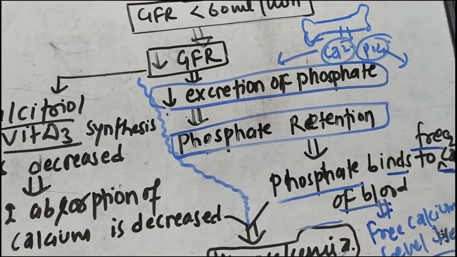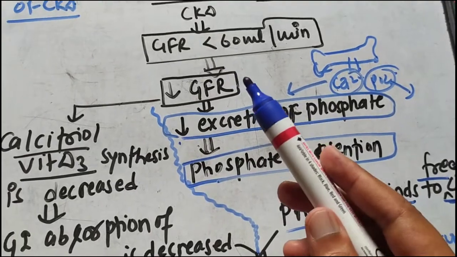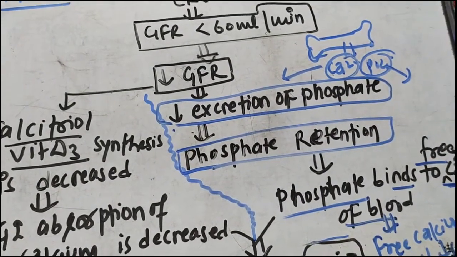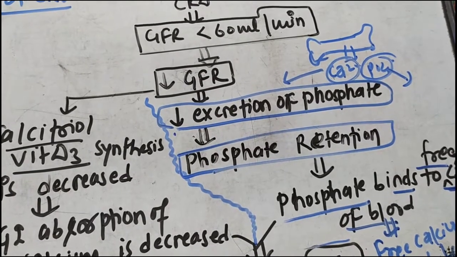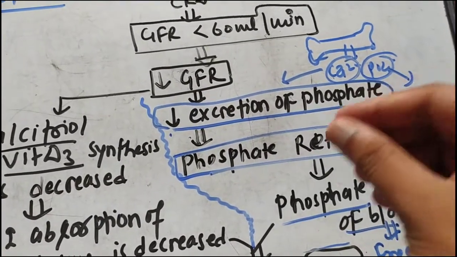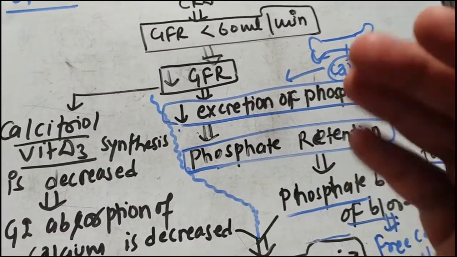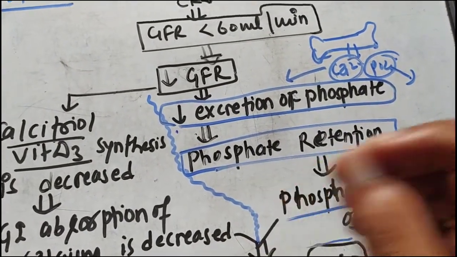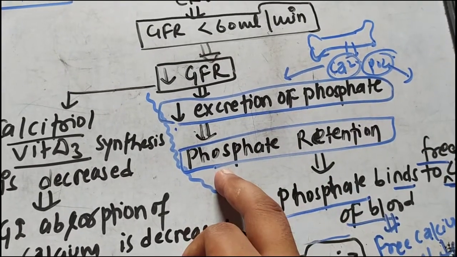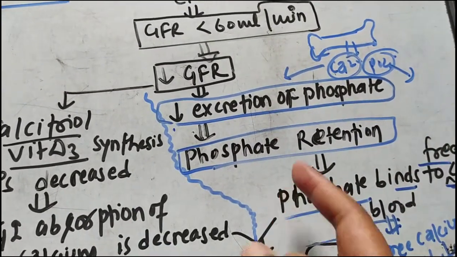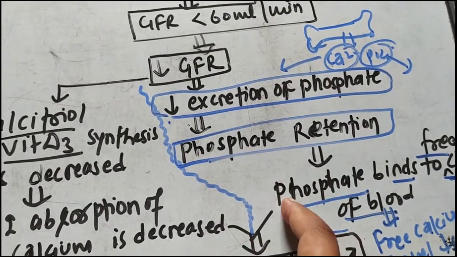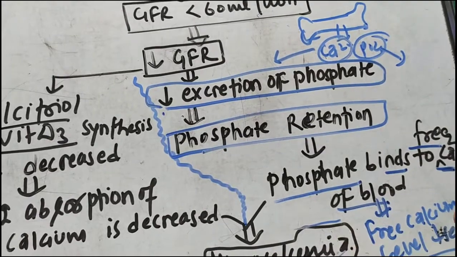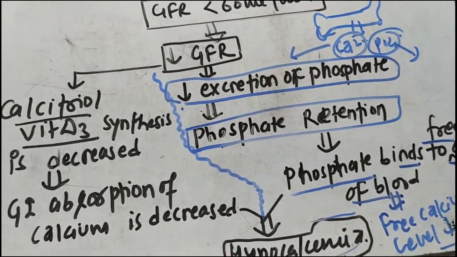Let me again repeat. In CKD, after stage 3, usually the GFR is decreased, so the excretion of phosphate is also decreased. Phosphate is normally produced in the bone mineralization, that is in the bone breakage, and now the phosphate is not excreted. It means the phosphate is retained in the blood, and the retained extra phosphate will bind to the calcium present in the blood, so free calcium in the blood decreases, leading to the hypocalcemia.